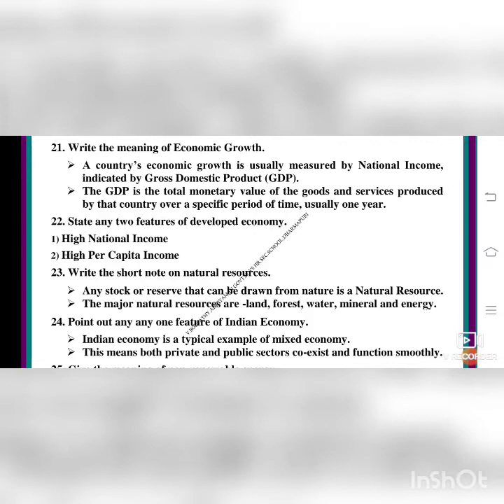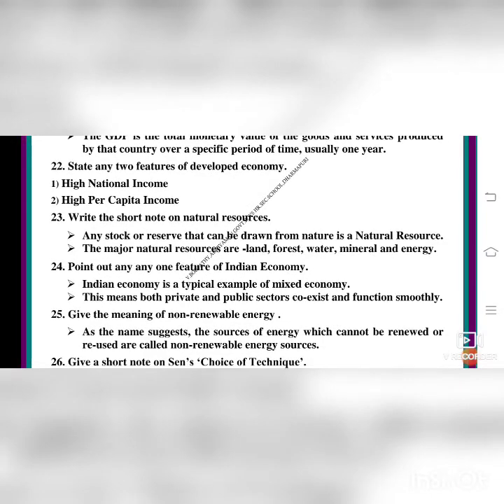Point out one feature of the Indian economy. What is the condition of the Indian economy? The Indian economy is a typical example of a mixed economy. Mixed economy means both private and public sectors, isn't it? For example, schools, colleges, hospitals we can take. Private hospital and public hospital, government hospital, isn't it? When both coexist and function smoothly together, it is called a mixed economy.